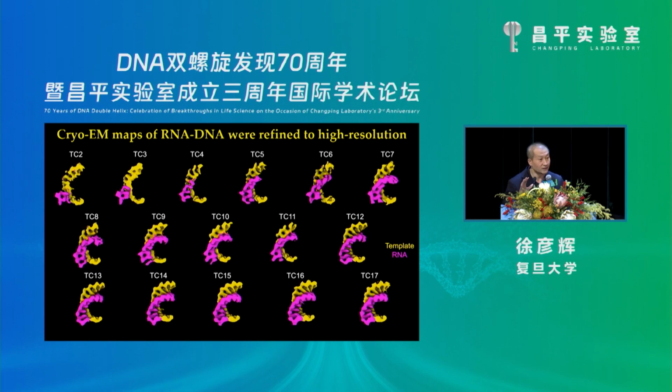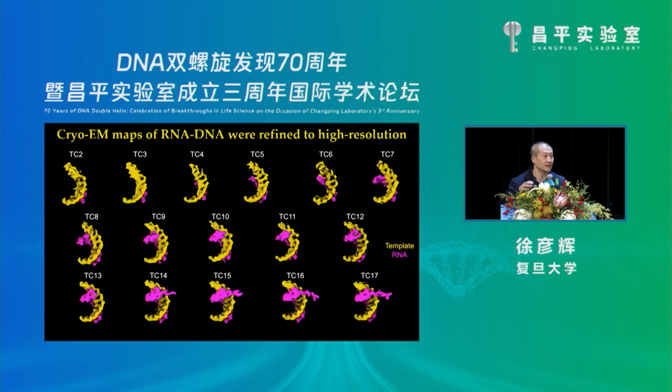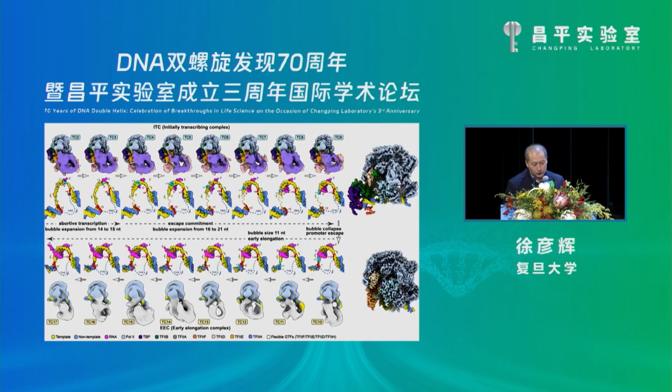We can also clearly see the RNA and the template DNA within the active site. So these structures, according to their conformation, can be grouped into two classes. One is the initially transcribing complex, ITC, from TC2 to TC9, and the other is the early elongation complex, EEC, from TC10 to TC17.